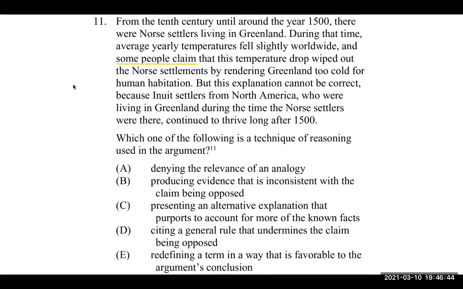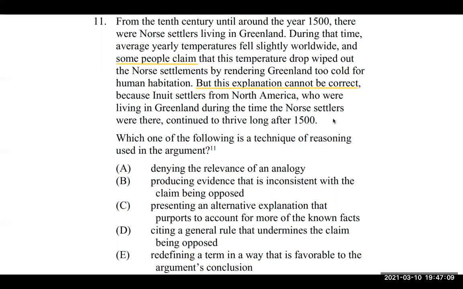So that's where we're going to pay attention. Whenever some other people have a claim, and our author hasn't weighed in yet, we want to know, are they agreeing, disagreeing, fixing? Let's see. But this explanation cannot be correct. Oh, yeah, they don't agree very much. Because Inuit settlers from North America who were living in Greenland during the time the Norse settlers were there continued to thrive long after 1500.